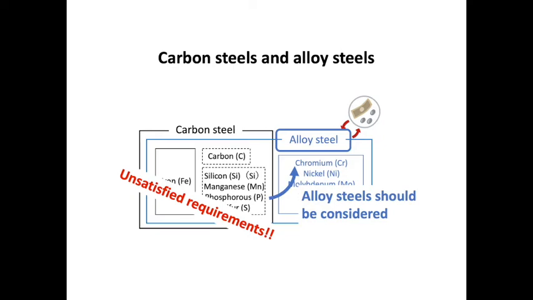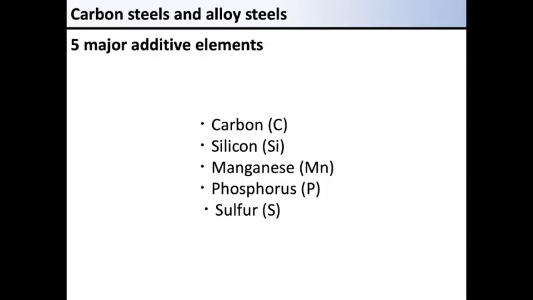In this section, the argument focuses on alloy steels. We have already argued that iron without impurities is not practical for machine parts. Then, iron is usually made into steels by adding impurities such as carbon to it. In this process, the important components are carbon, silicon, manganese, phosphorus, and sulfur. They are known as the 5 major additive elements.